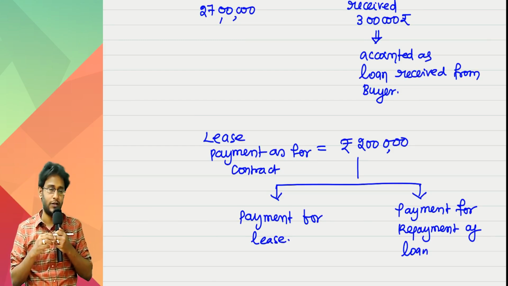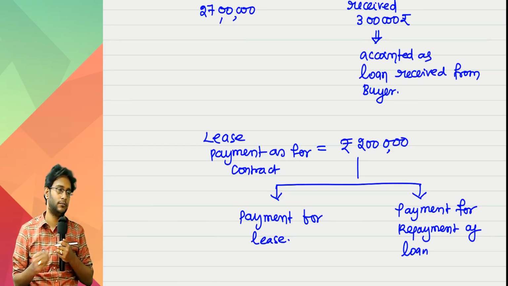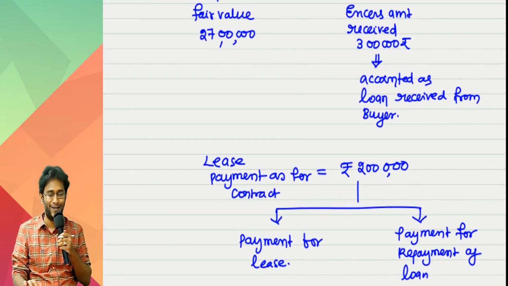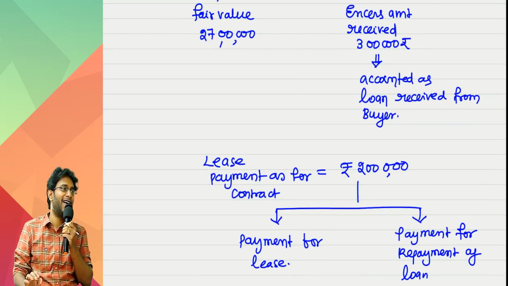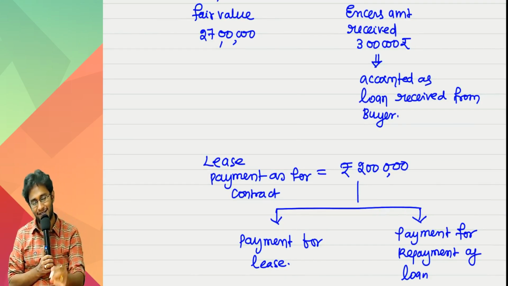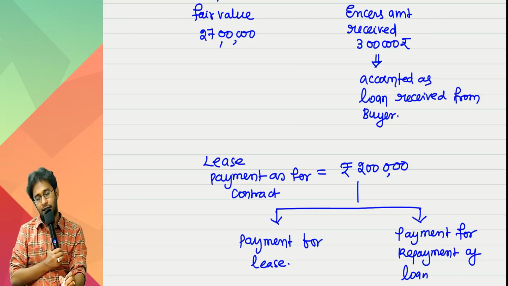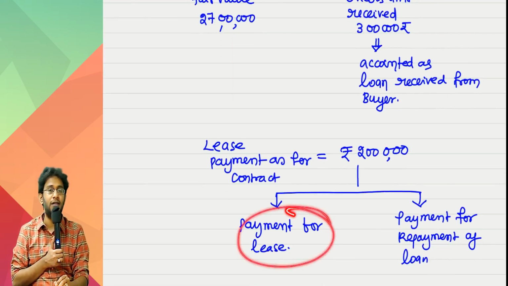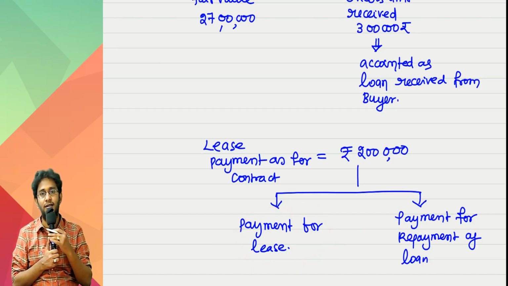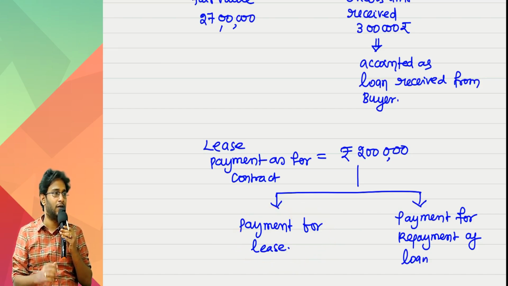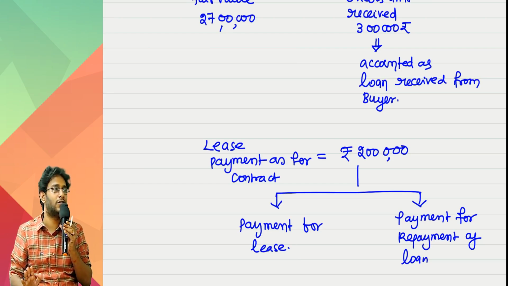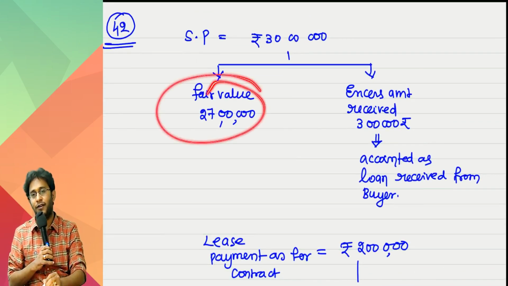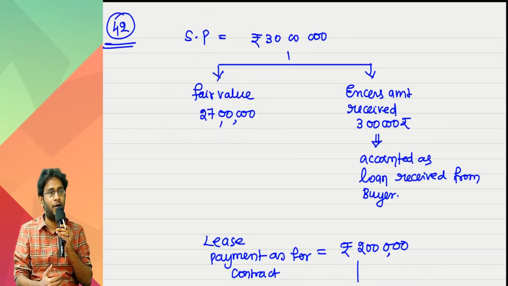Tell me, how should I split? One hint is apparently visible: the 27 lakhs to 3 lakhs ratio. That is wrong. Why that is wrong is that 27 lakhs is the total fair value of the asset, but this is the lease payment for the asset which I have retained. Just because I split like that, don't apply 27 is to 3. This is the full asset's fair value. Full asset I am again taking on lease.